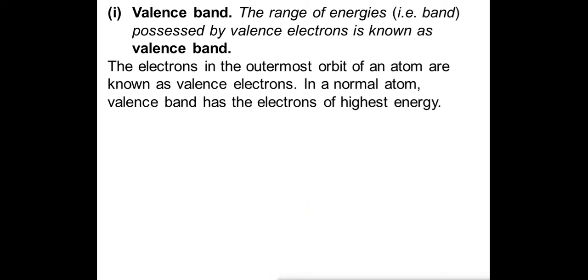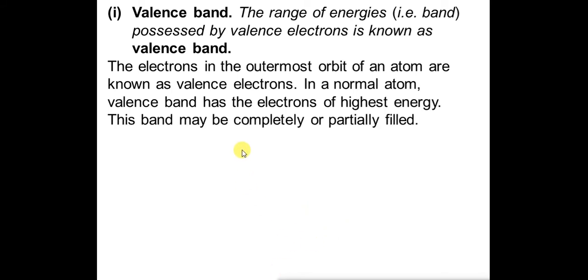Now this valence band may be completely or partially filled. It is not necessary that it has 8 electrons. It can have 1, 2, 3, 4, 5, 6, or 7 electrons, in which case it is partially filled. It will be completely filled only if it has 8 electrons.